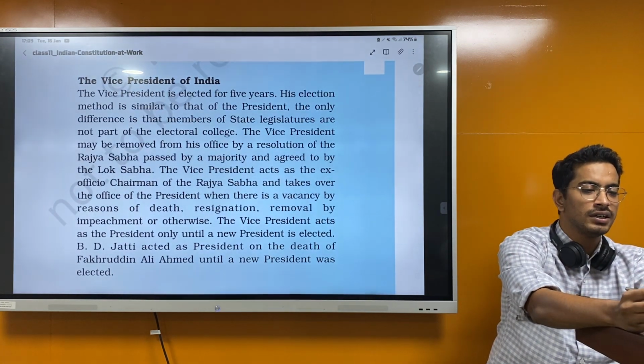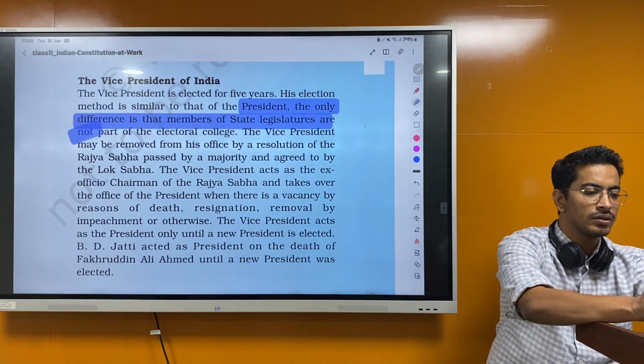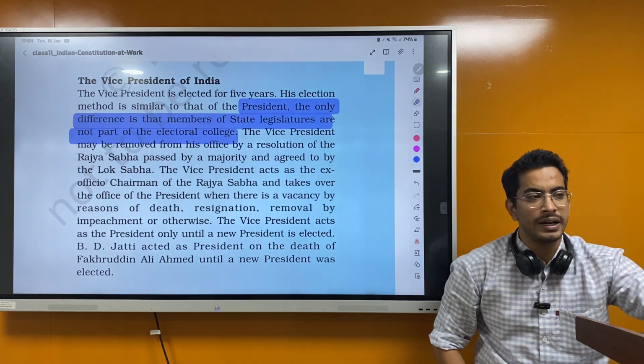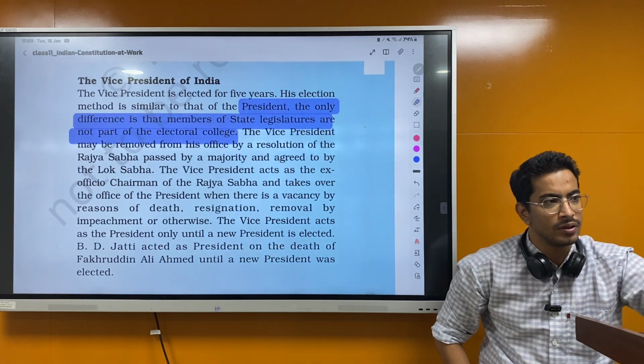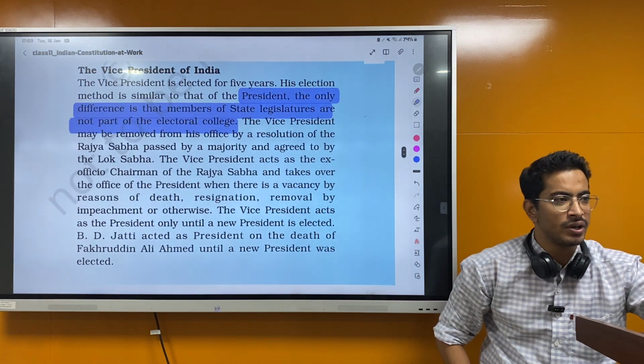Why does it say this? So who all did take part in President? Elected or nominated? Only the elected. Here, MLAs will not take part.